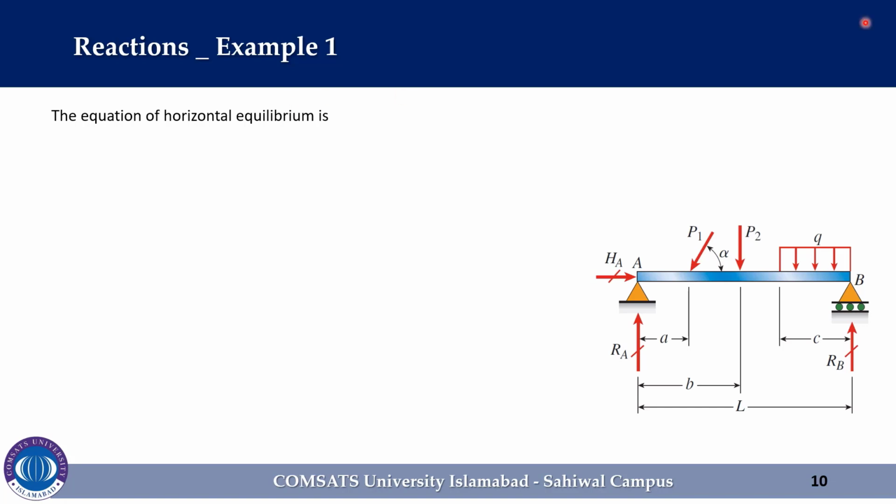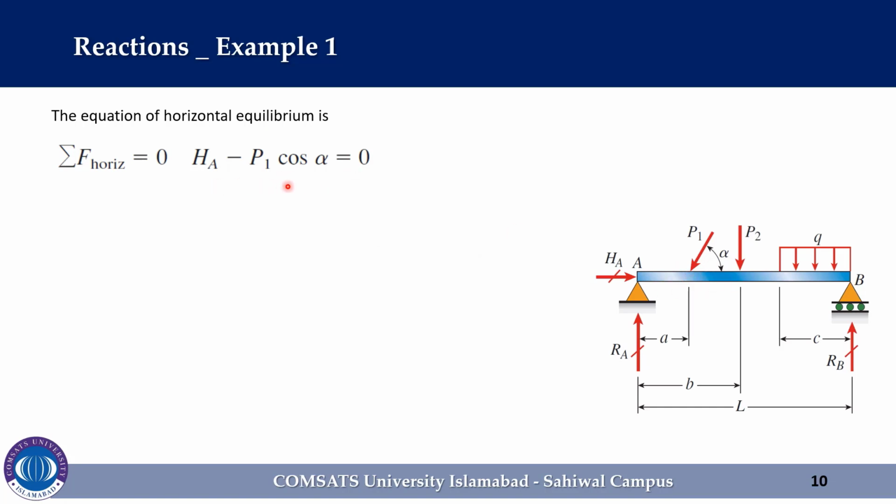The equation of horizontal equilibrium is HA minus P1 cos alpha is equal to 0, where HA is the horizontal force at the pin support and force P1 is an inclined force, so P1 cos alpha is the horizontal component of the force P1.